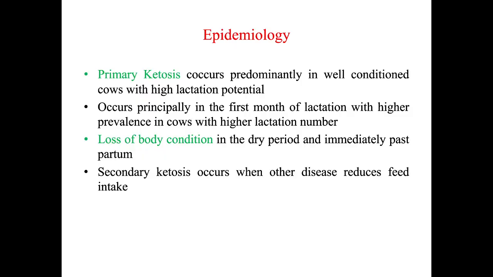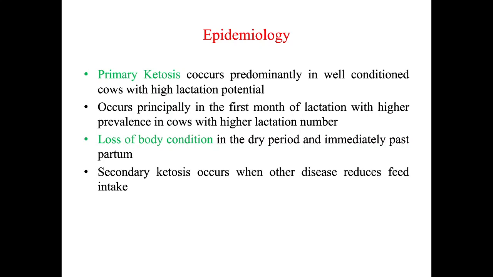So epidemiology, if you see the ketosis, how ketosis develops. This unit 3 is basically a clinical syllabus, so we are trying to cover the clinical aspect of the ketosis, right? Primary ketosis occurs predominantly in well-conditioned animals with a high lactation potential. So there is a cow, a crossbred cow, for example. It is giving a lot of milk.